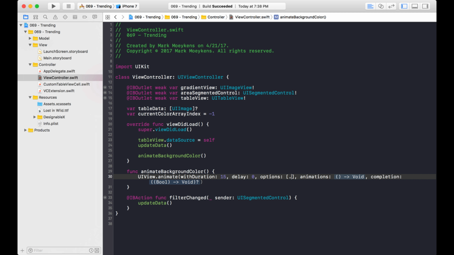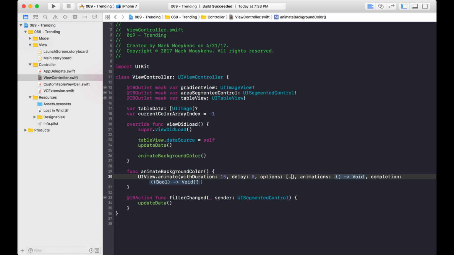Okay, now there's one more option that we need. If we leave it like this, what'll happen is we'll animate it all the way to one end, and when it gets to the end, it'll auto-reverse and come all the way back, and then it'll stop. But what we want to do is repeat that animation, and it will just keep going and going and going.